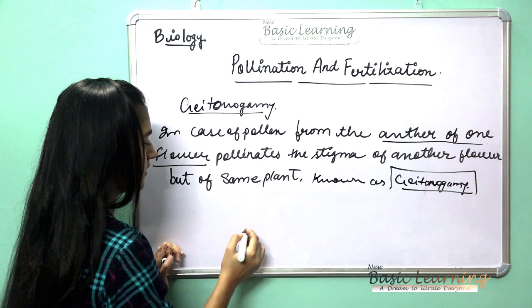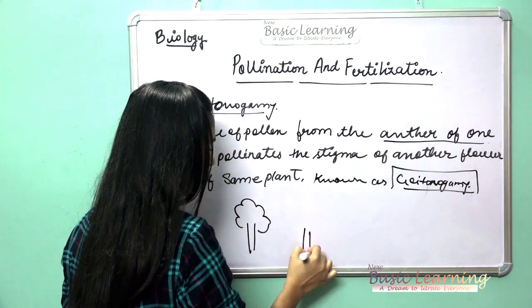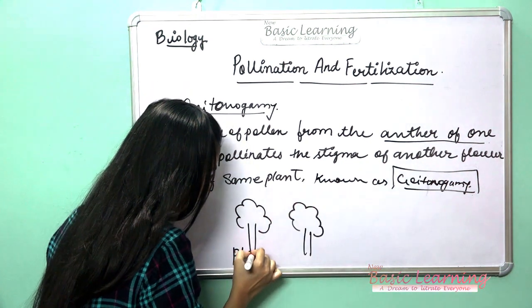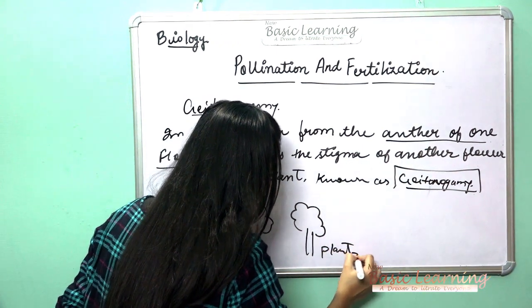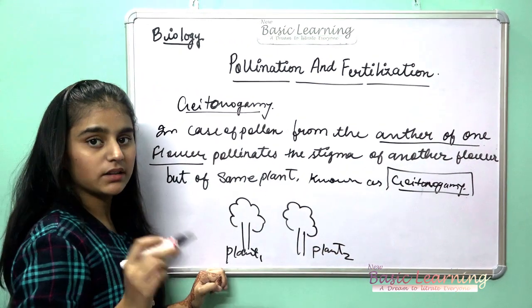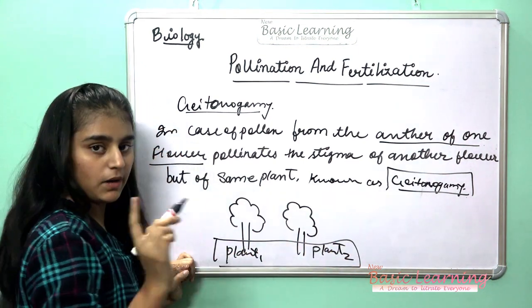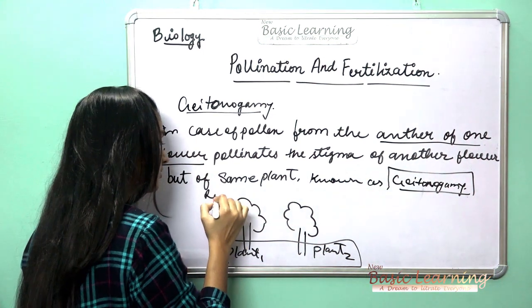Geitonogamy. Suppose this is the flower and this is the flower. You can say this is plant 1 and this is plant 2. But the plants are the same. Plants are the same, but the flowers are different. This is also a rose.